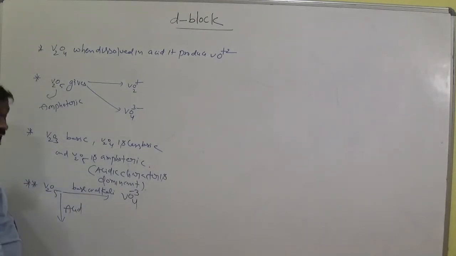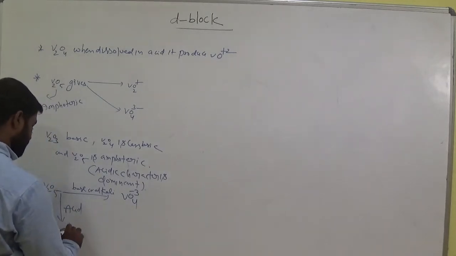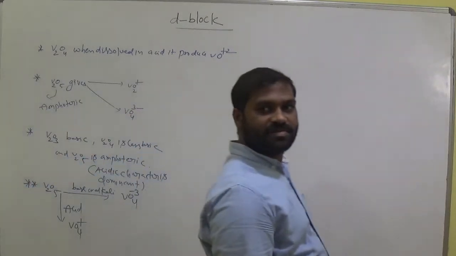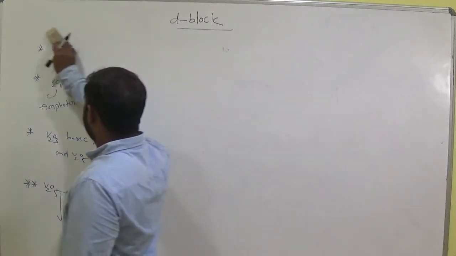In presence of acid, it gives VO2 plus. Okay, and let's see. And another topic is here.